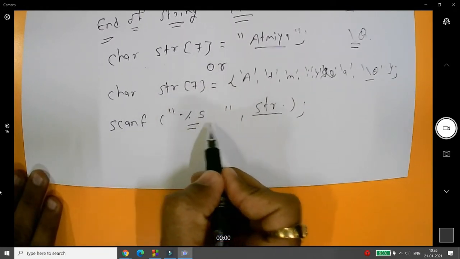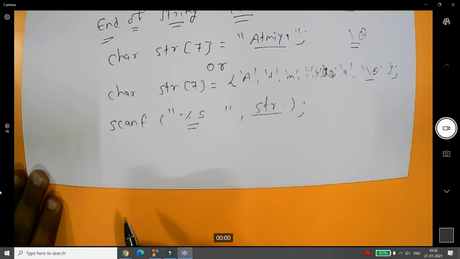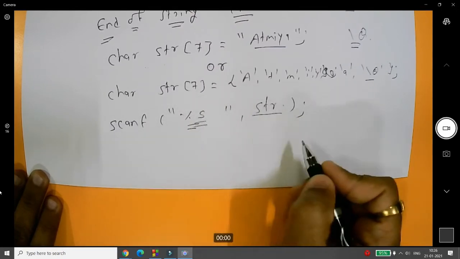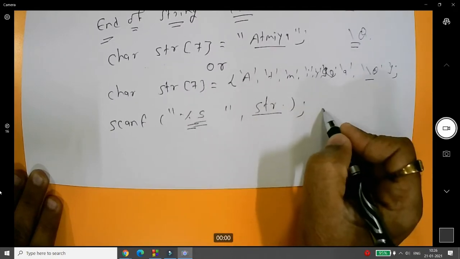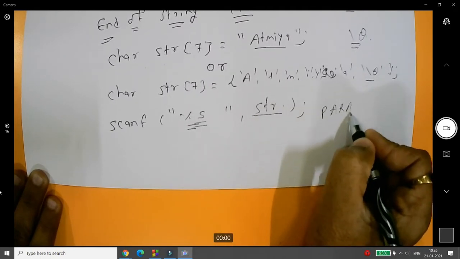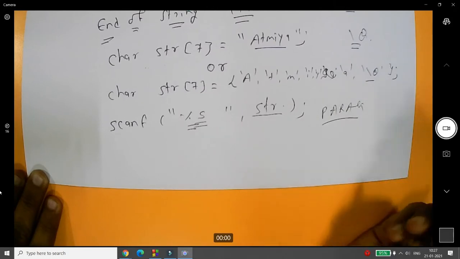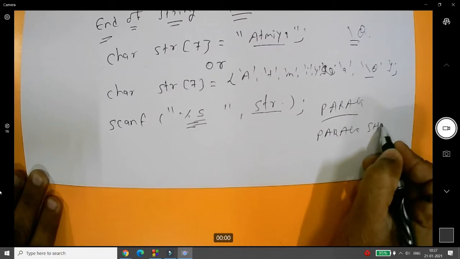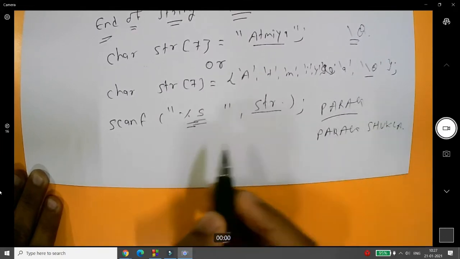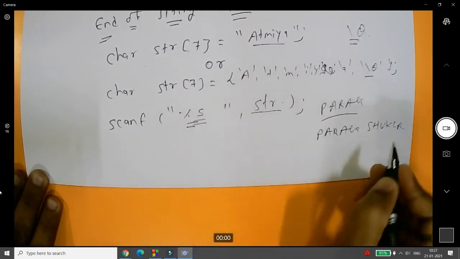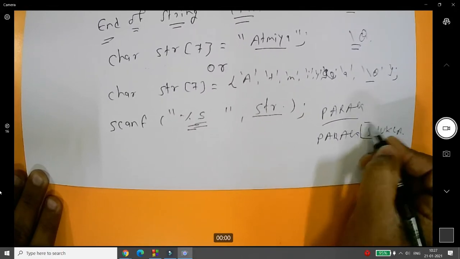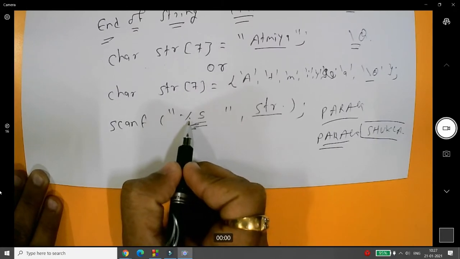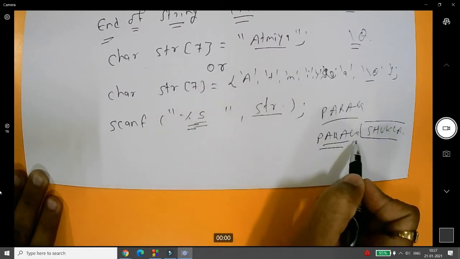Now I'm writing here scanf %s and str. Whenever you write %s, it will terminate at a space. For example, if my input is Parag, then str will store Parag. But if I write Parag Shukla, then what happened? Whenever you write %s, this portion will be truncated and it will store only Parag. Why? Because whenever you write %s, it is truncated at the space.